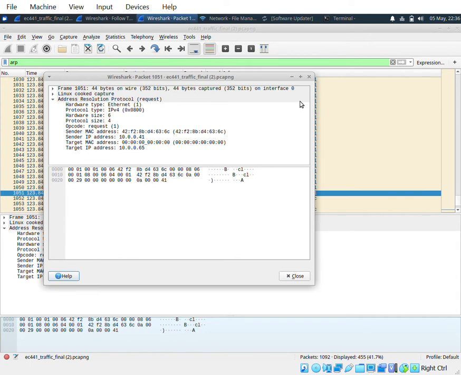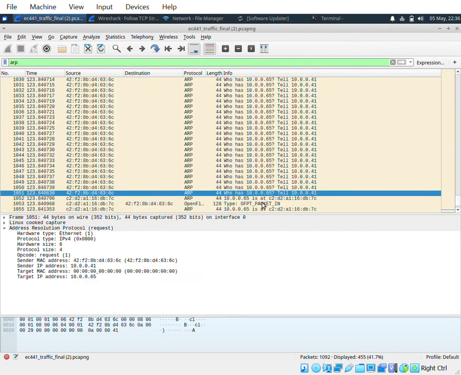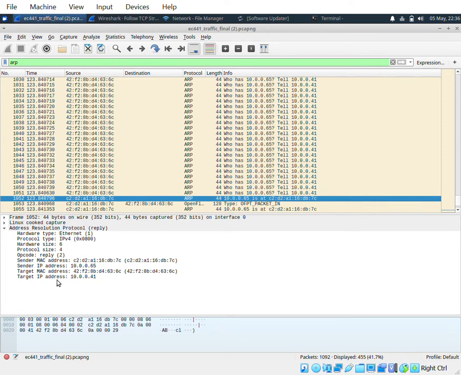However, we can't find the target MAC address, so we go down one level, and there it is revealed over here, the targeted MAC address. And this happens at time 123.840796.